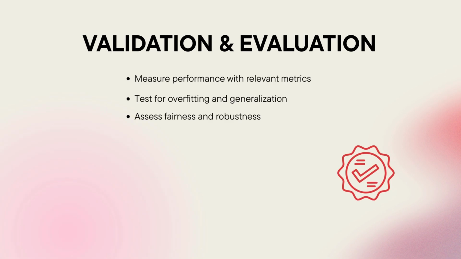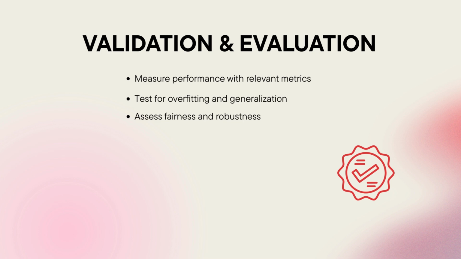Validation and evaluation. After training, validation ensures the model's performance is real and not an illusion. Metrics such as precision, recall, and F1 score help capture different aspects of performance, while overfitting checks confirm the model isn't memorizing training data.